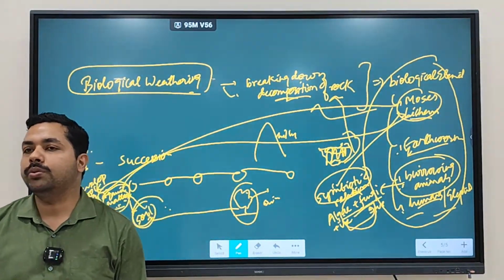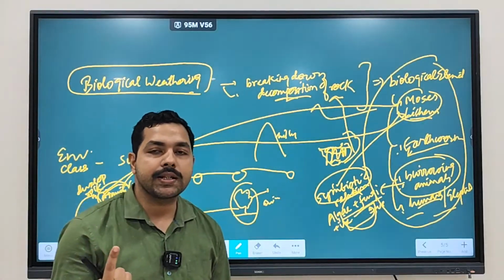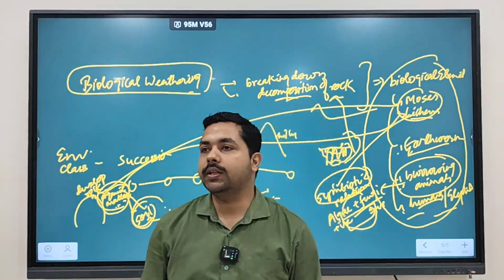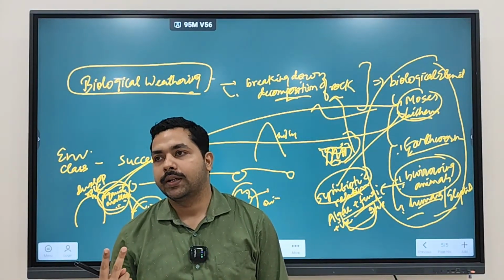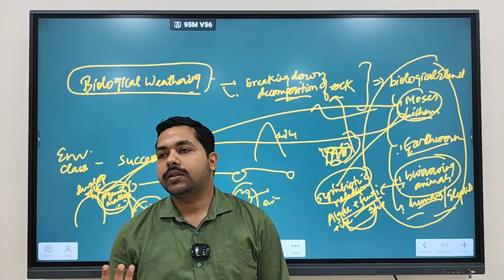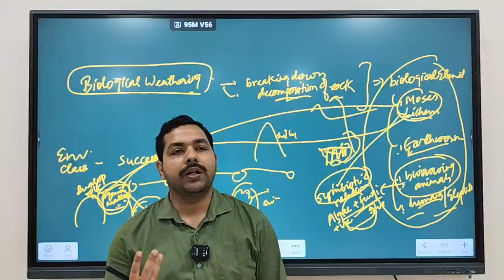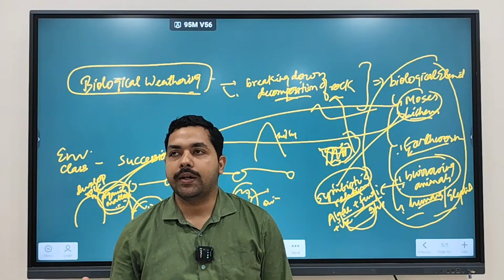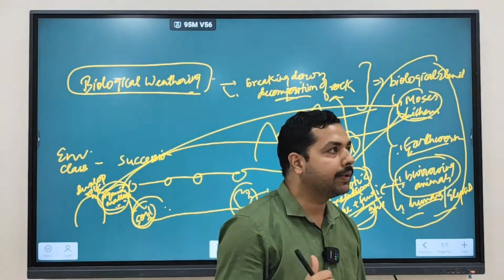Clear? So there are three different types of weathering: physical weathering, chemical weathering, and biological weathering. Physical weathering is due to changes in physical parameters like temperature, pressure, and humidity. Chemical weathering is due to changes in chemical composition. And the third, biological weathering, occurs due to biological elements. Clear? What are the types of physical weathering we have discussed?